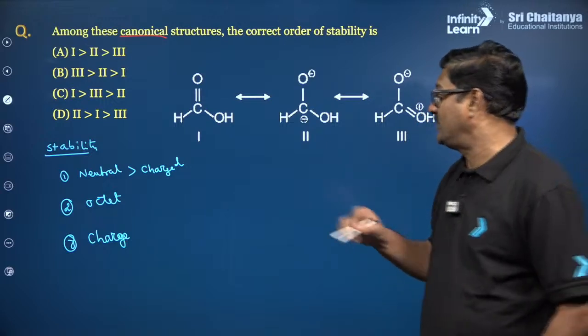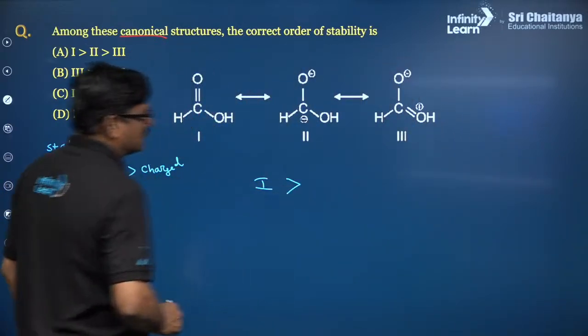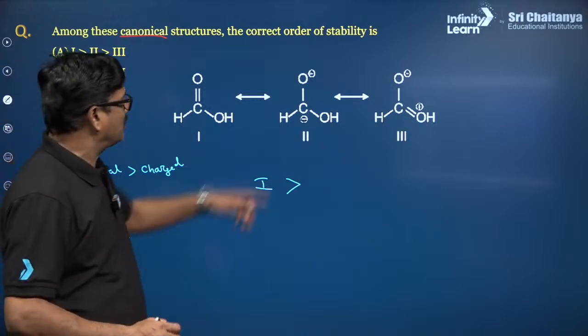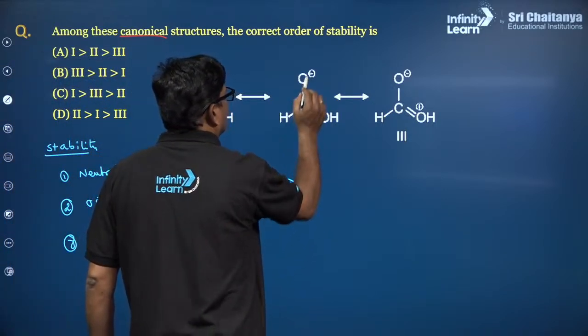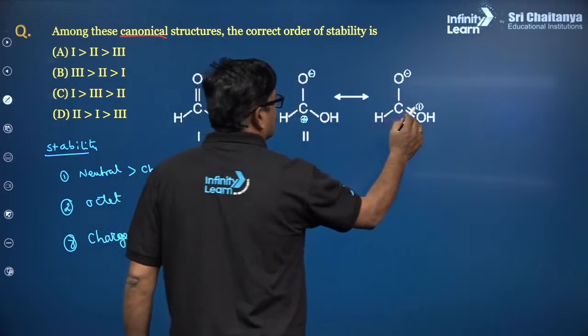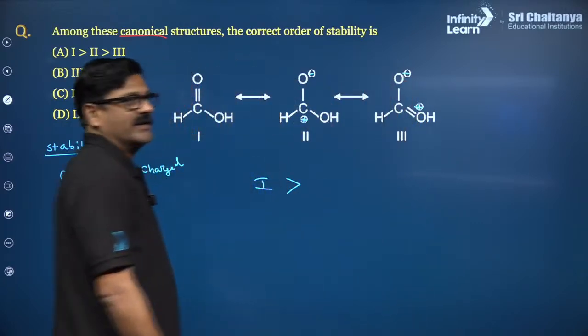Based on that, the neutral one is more stable. Then we have carbon with a positive charge and oxygen with a negative charge, and oxygen with a positive charge and carbon with a negative charge.